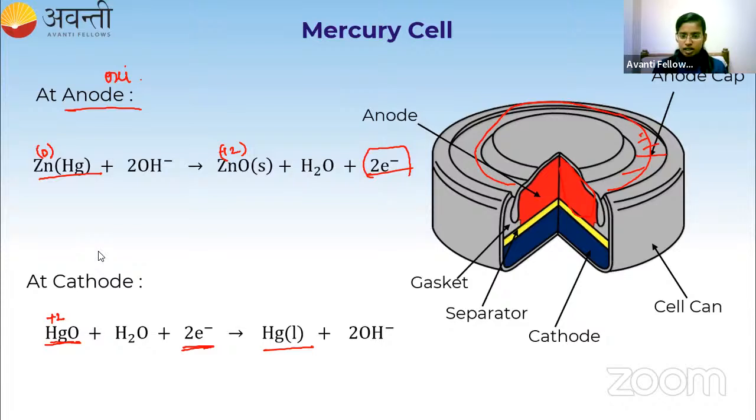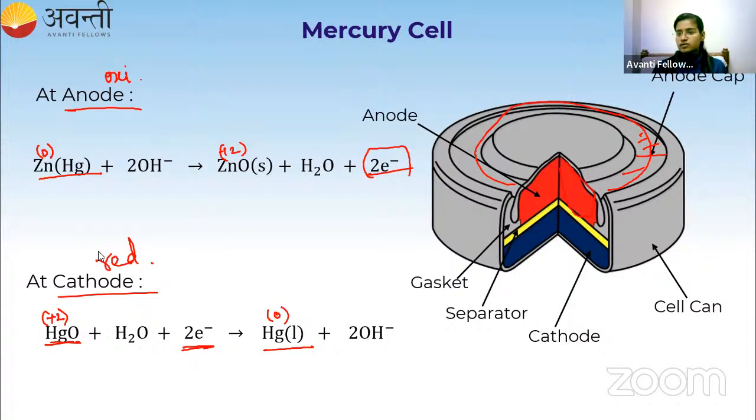So the oxidation state of mercury here is 0. Here mercury is going from plus 2 to 0, which is called reduction. So zinc is getting oxidized and mercury is getting reduced in mercury cell.